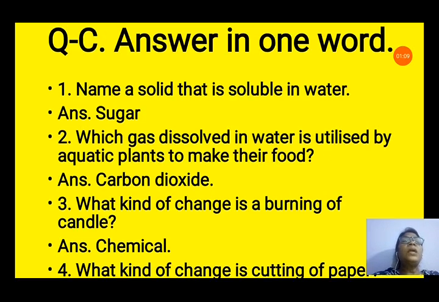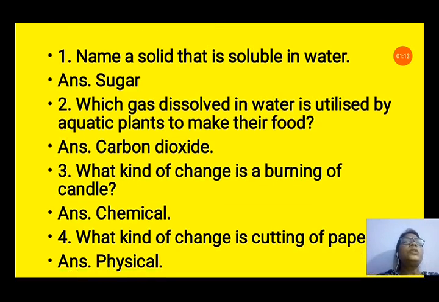Question number 3. What kind of change is burning of candle? Burning of candle is a chemical change because we cannot get back the candle again. 4. What kind of change is cutting of paper? Cutting of paper is a physical change because cutting of paper does not change the property of paper when it becomes smaller in size.